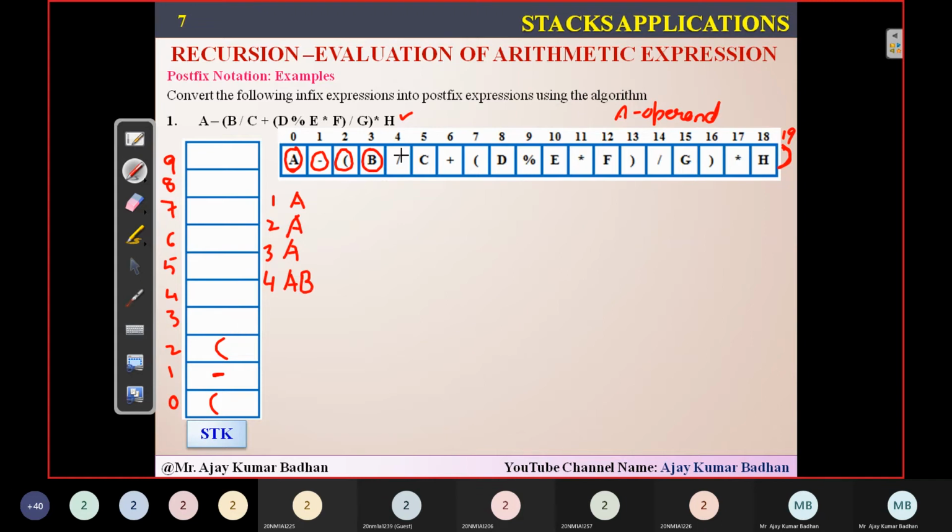Now, after that, what is in the fifth iteration? Now this time I'm doing the fifth iteration. So when I'm doing the fifth iteration, what is the value I'm going to read here? Division. This is an operator. So I have to check first within the stack: is there an operator here?